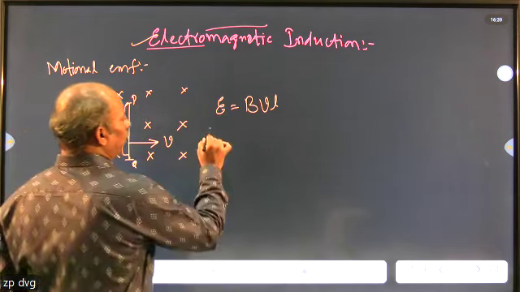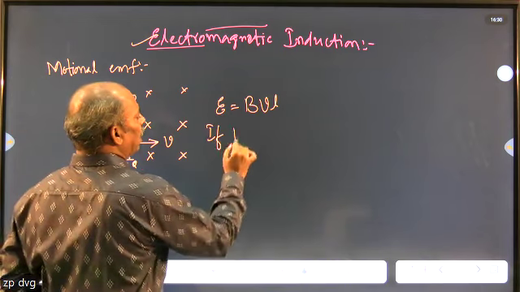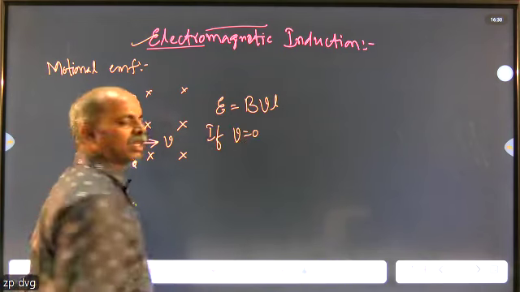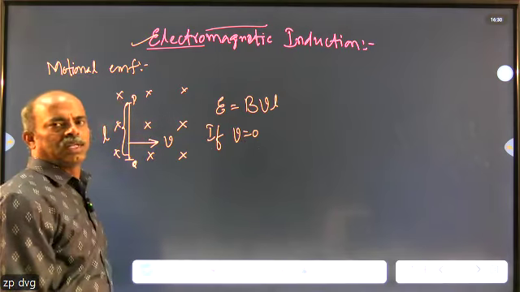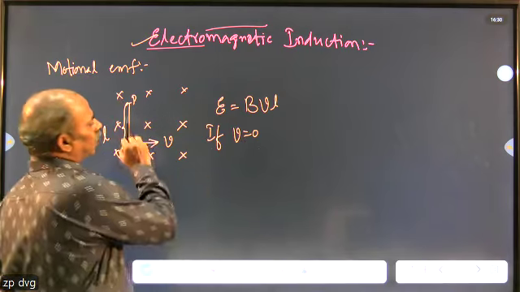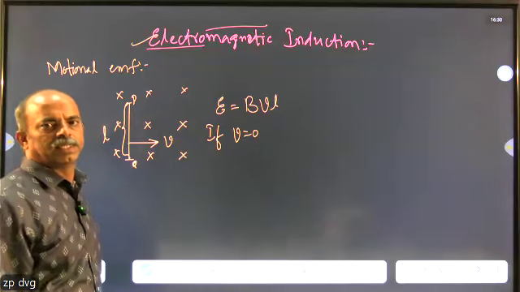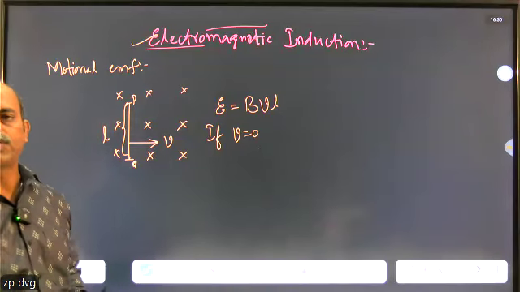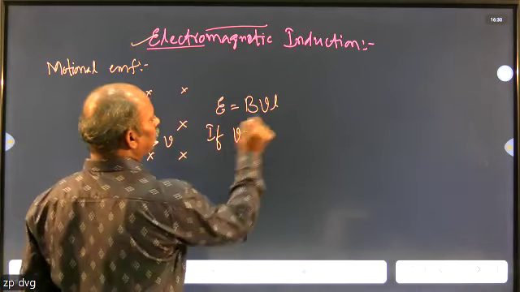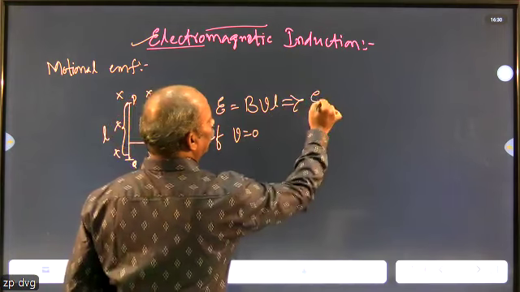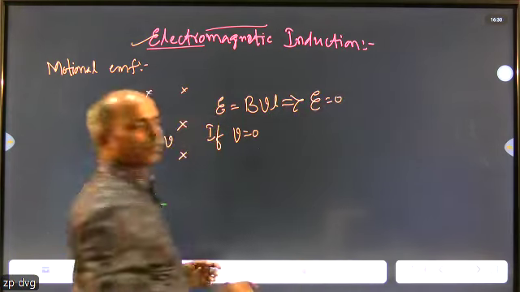Suppose the coil is held stationary. Does the motional EMF exist? So if it is stationary, what does that mean? It is at rest. So when it is at rest, the V value is going to be 0. When you substitute V equal to 0, this equation becomes E equals 0.